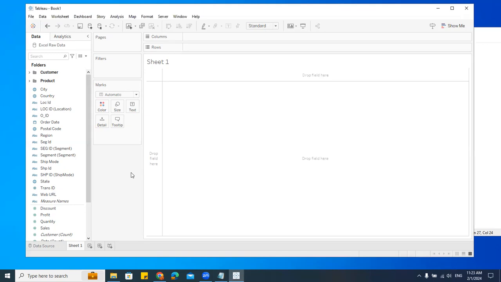Now, let me go back and I'll create one simple report for you and show you how these filters are used, how these pages are used, columns, rows, and how these marks are actually used. If you understand this, people, you'll understand the entire Tableau. This is the main thing you have to know.